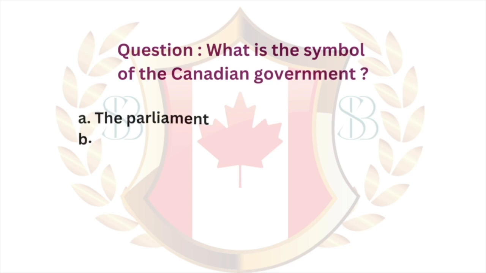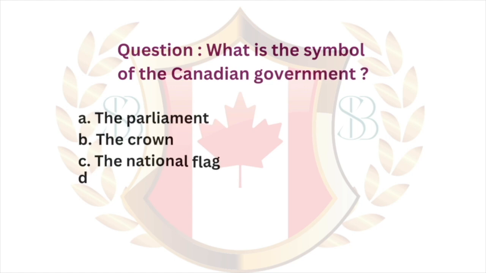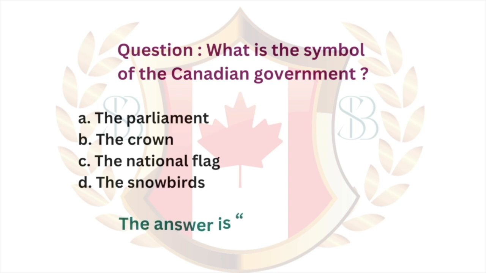Question. What is the symbol of the Canadian government? A. The Parliament. B. The Crown. C. The national flag. D. The snowbirds. The answer is B. The Crown.